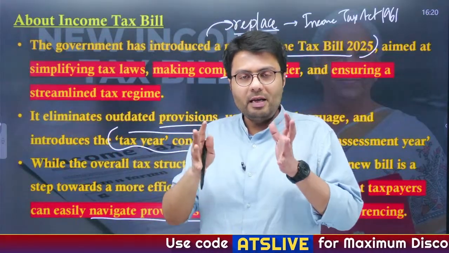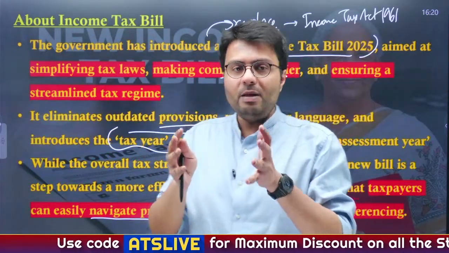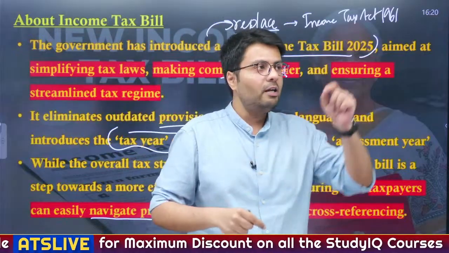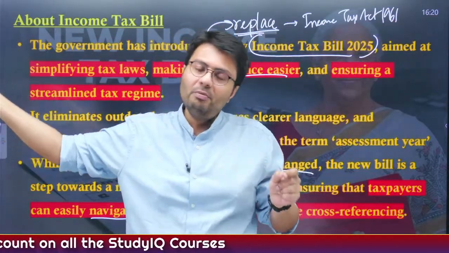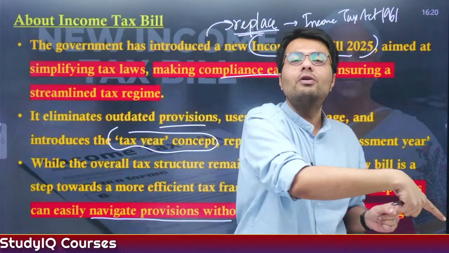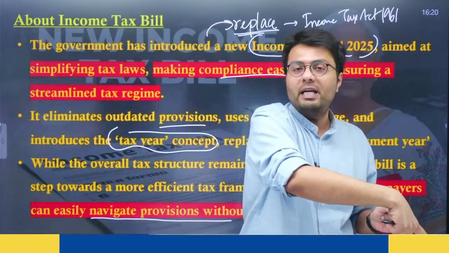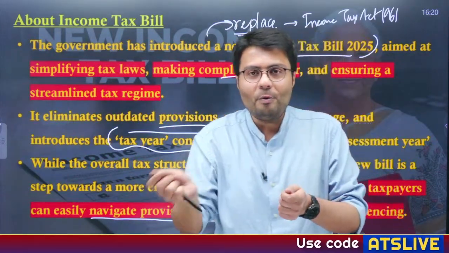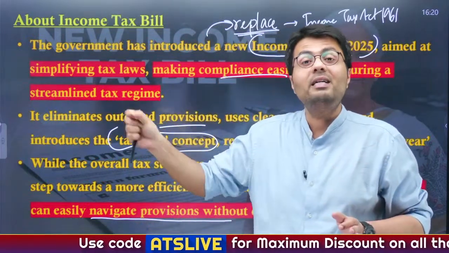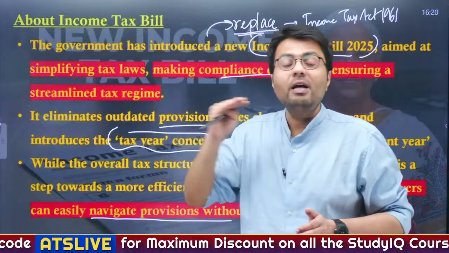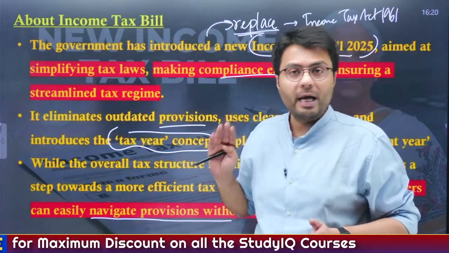Whenever there is a significant amendment, there are a lot of cross references: section 1 will have a reference in section 35, and similarly section 35 will have a cross reference in, say, section 29. So we need to go back and forth to understand the complete provision in any bill which was amended several times. That is why there was a need to introduce a new bill altogether.